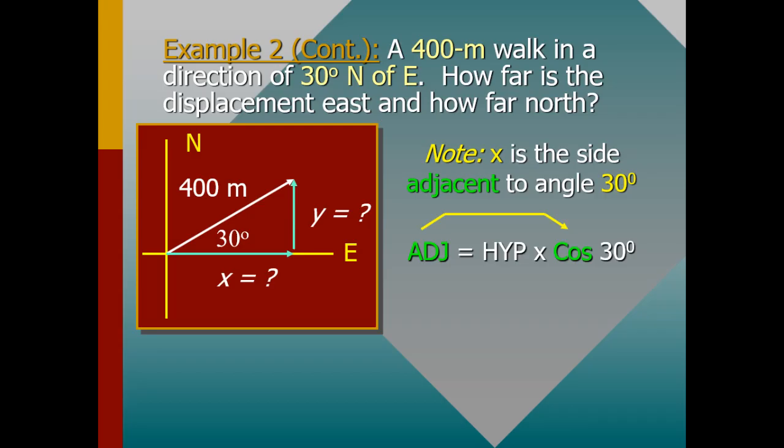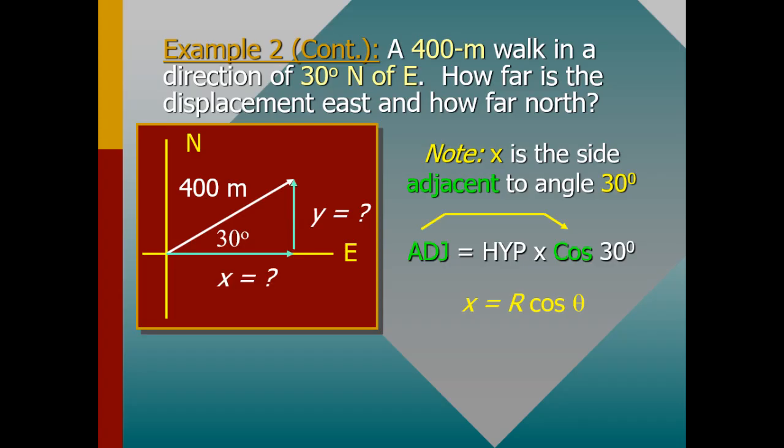Remember the adjacent is x, so where there is adjacent, we put x. Where there is hypotenuse, we put the resultant, which is r, and 400 in this case. So x is equal to r cos theta.